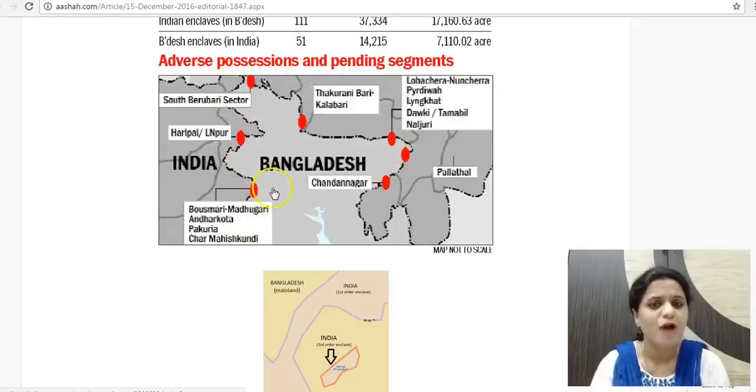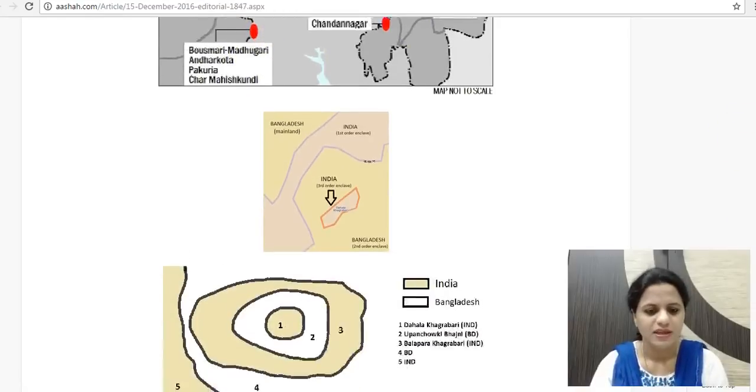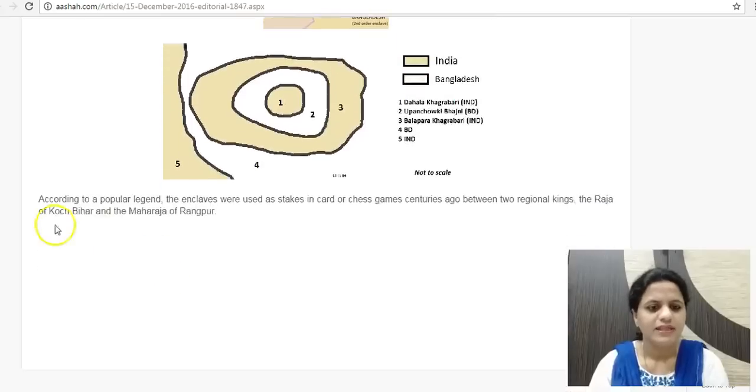The question arises: how did such a thing happen? How did we have an enclave and an enclave within it? The idea put forth historically is that there were two Maharajas in the Kuch Bihar region. The Maharaja of Kuch Bihar and of Rangpur used to play games of cards or chess, in which they would put these territories at stake. If they won, they would be given a part of the territory. So in this region the Raja would say that if I win, I will give you a part of this territory. And so this territory is now with the other Raja.